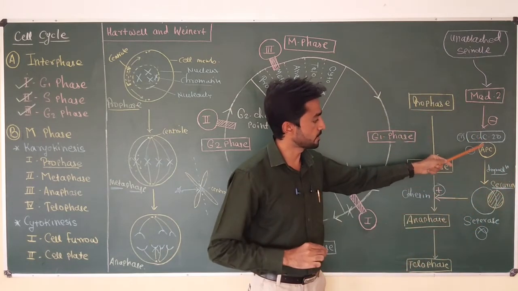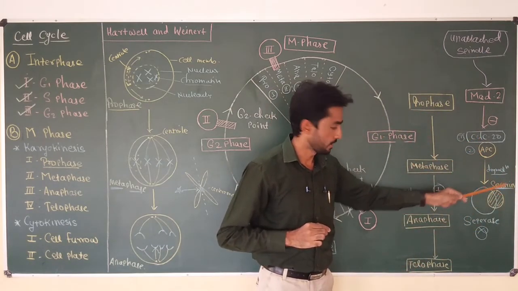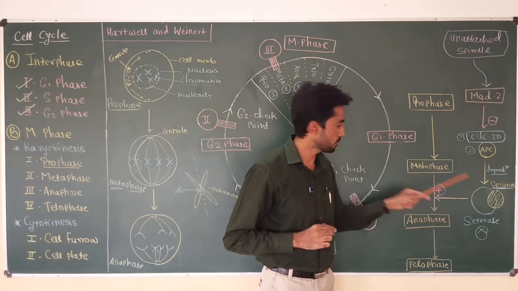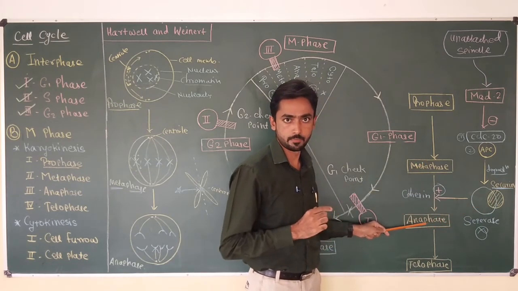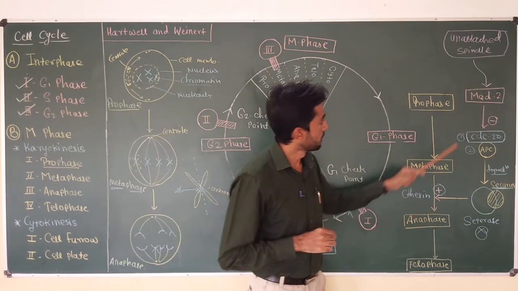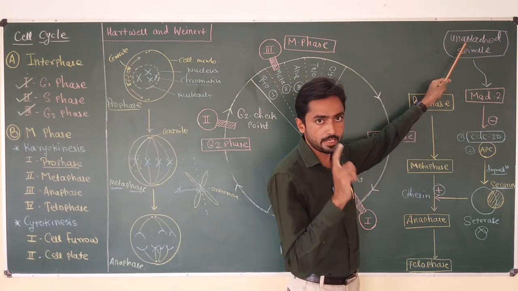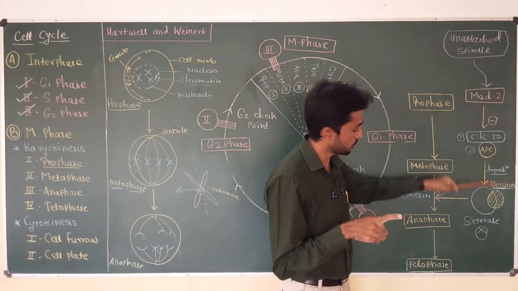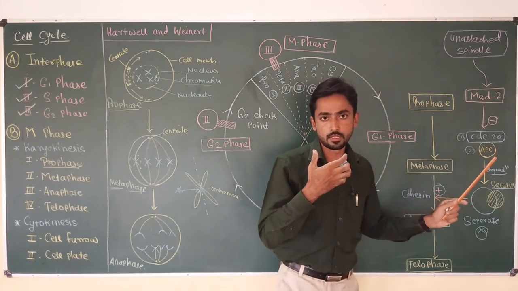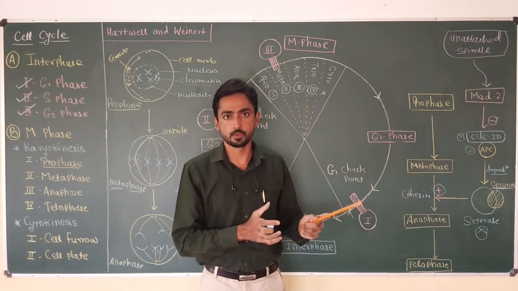And once this CDC20 APC degrades securin, the enzyme separase is active, and now the cell can enter from metaphase to anaphase. Now I just want to move toward the last part of the video.